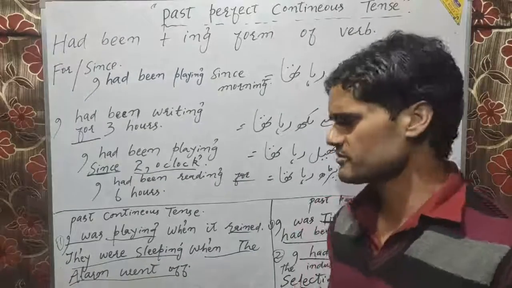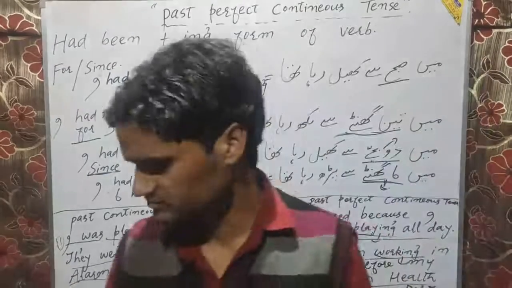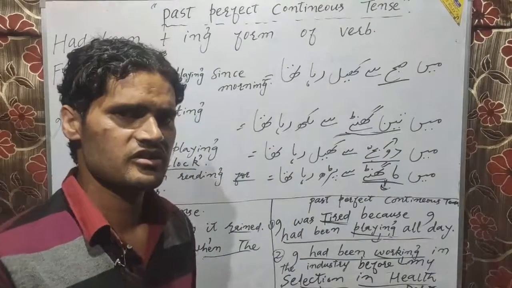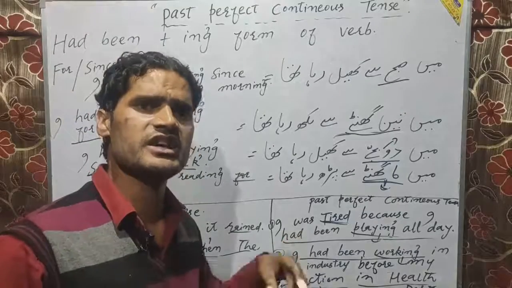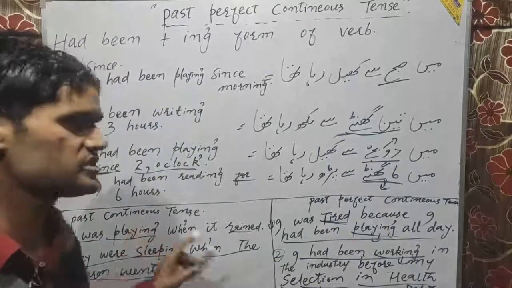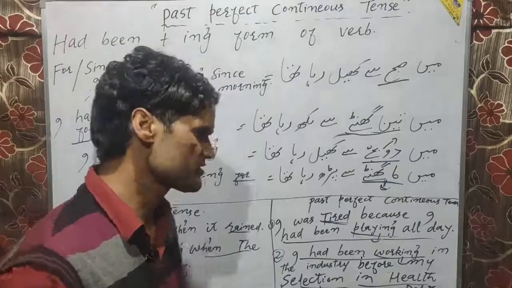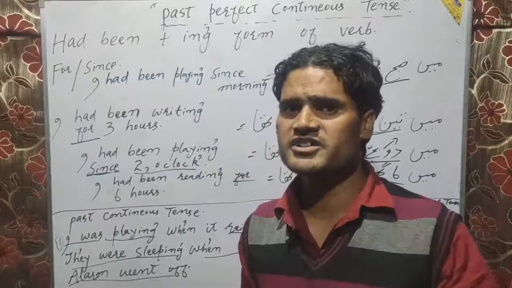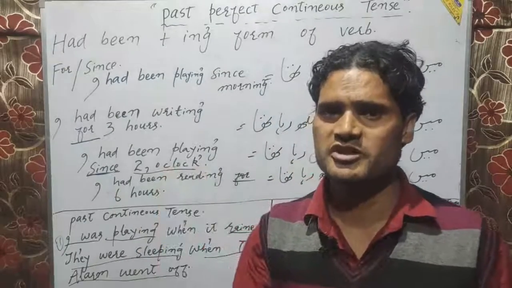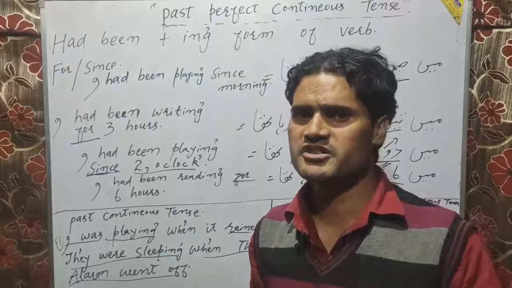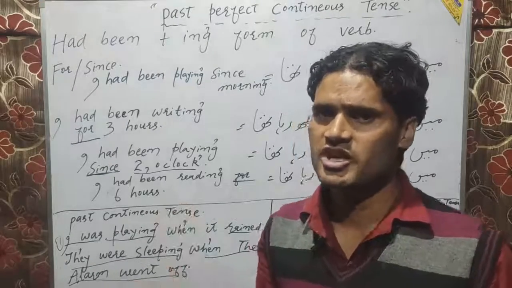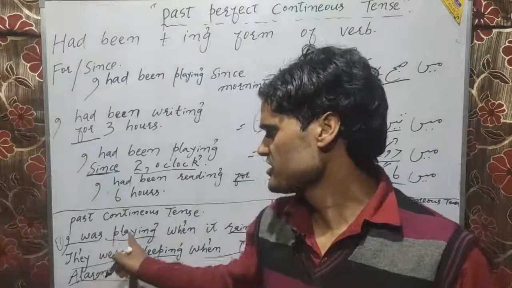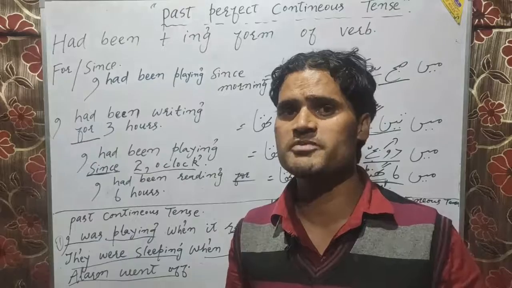Now I will clarify the difference between the two tenses. The differentiation between the two tenses rests mainly on the word interruption. Interruption, it will just become clear to you. Look at here. When a longer action is interrupted by a shorter action, for the longer action we always use the past continuous tense, not the past perfect continuous tense.